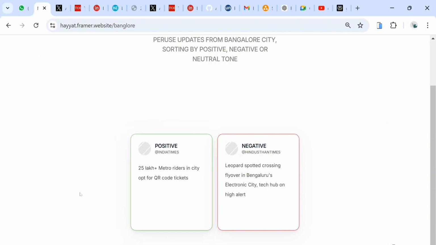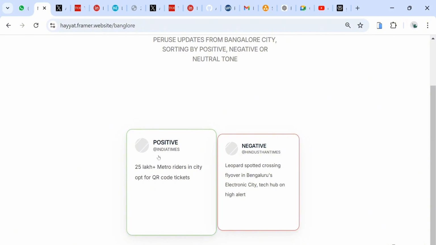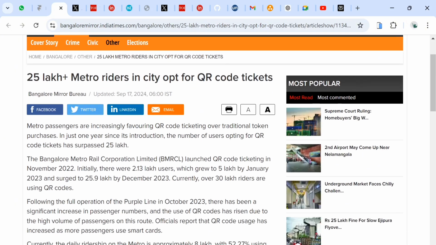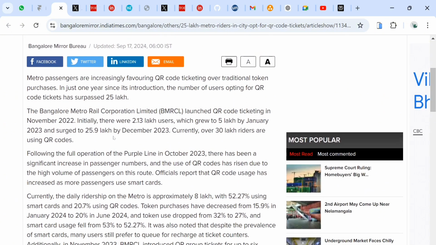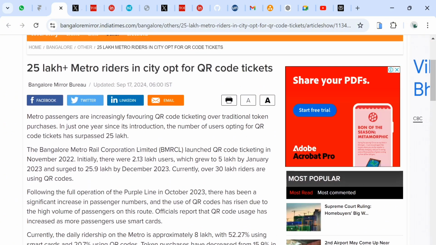Here you can see that this post is very positive towards the government: 25 lakh metro riders in the city opt for QR code tickets. If you click on it, you can see that metro passengers are increasing, favoring QR code ticketing over traditional tokens.